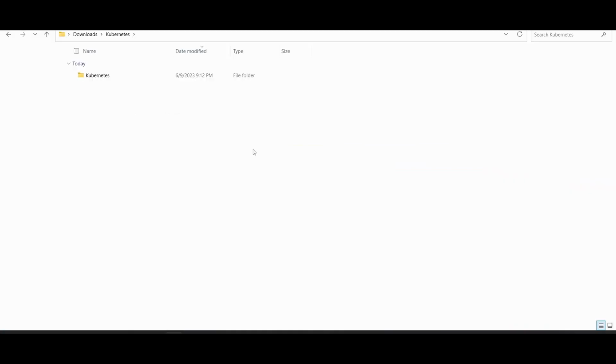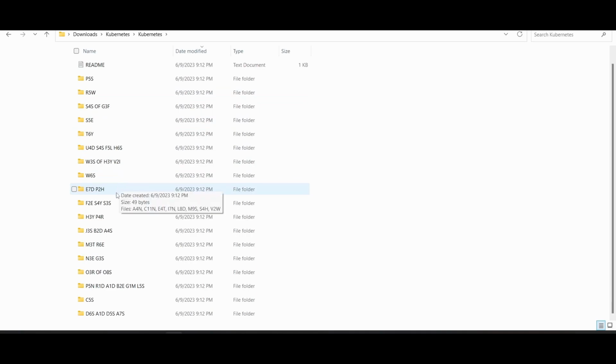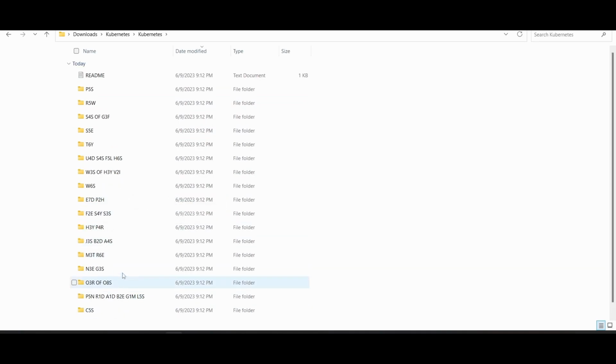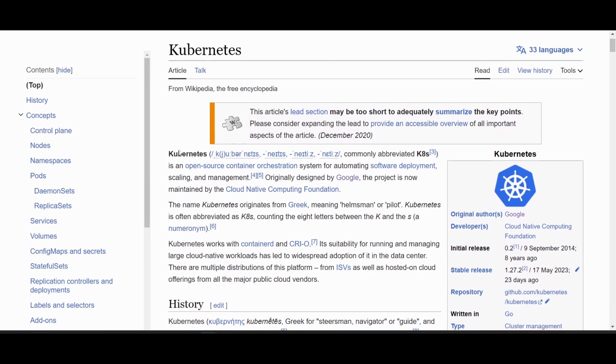Okay, I've extracted the contents of the zip file, so let's see what's inside of it. There's a README. There are a bunch of folders, and I'm immediately noticing something actually. If I go back to the Kubernetes Wikipedia article, it said here that Kubernetes is commonly abbreviated as K8S. Now, I've actually seen that abbreviation system before.